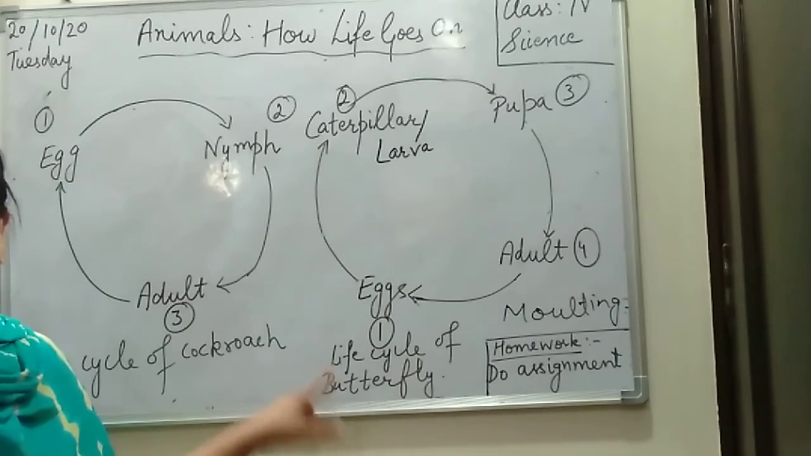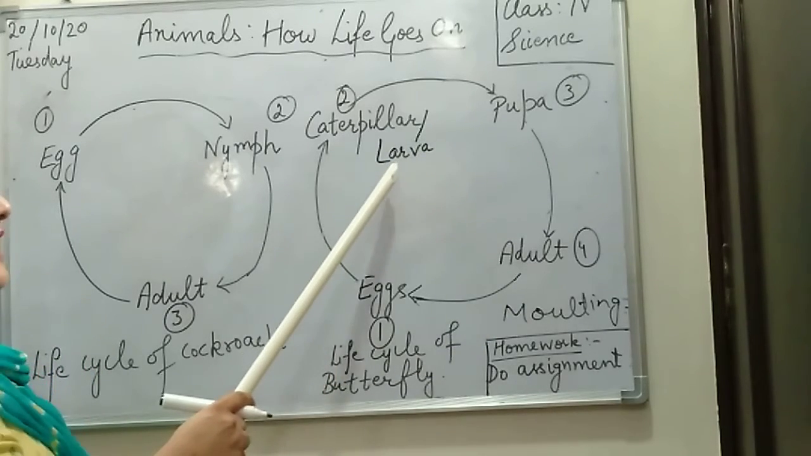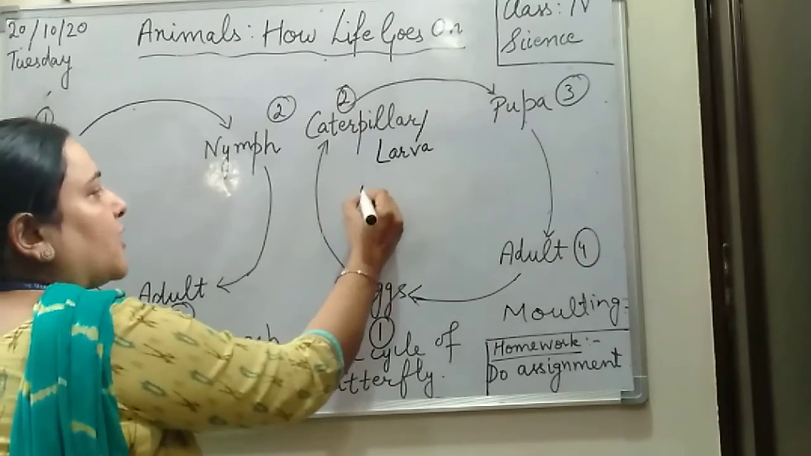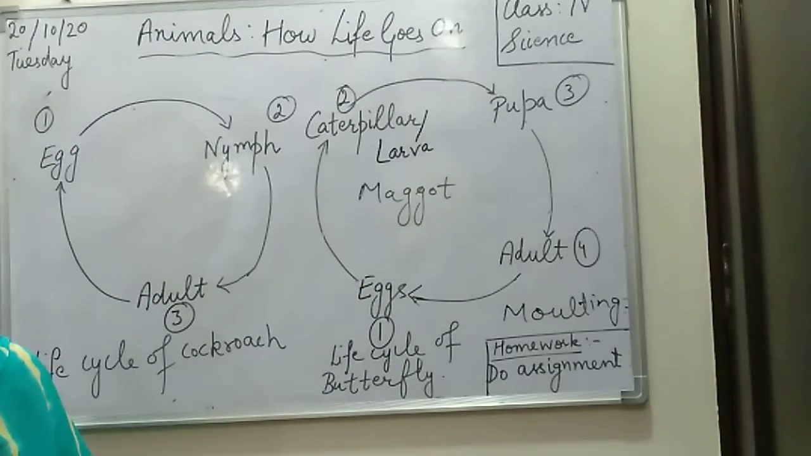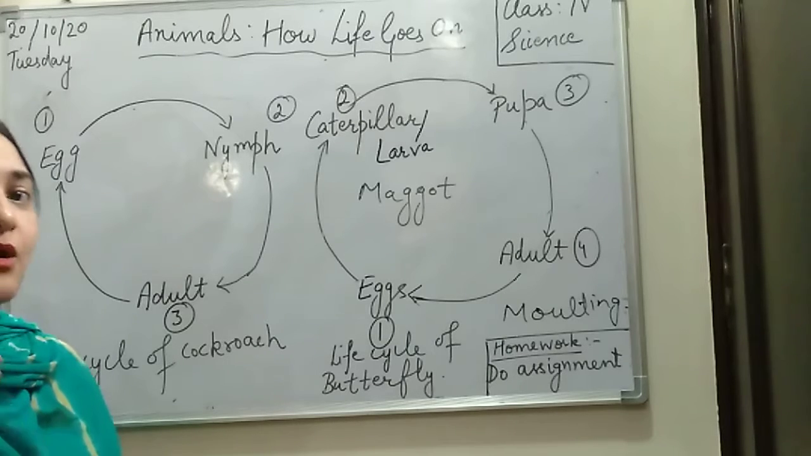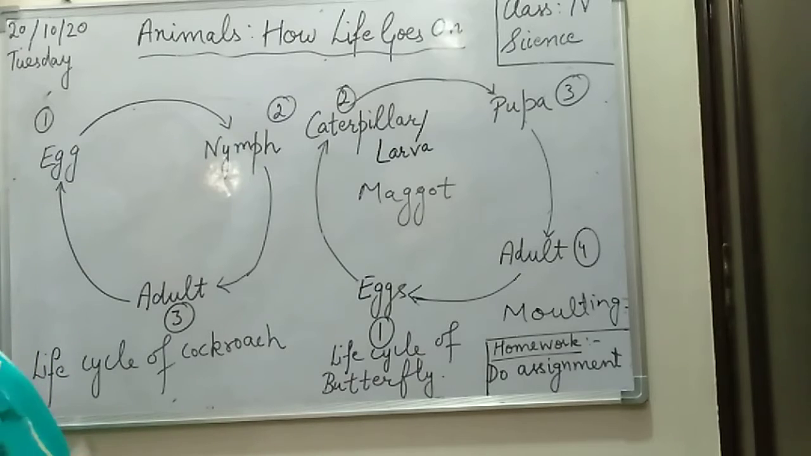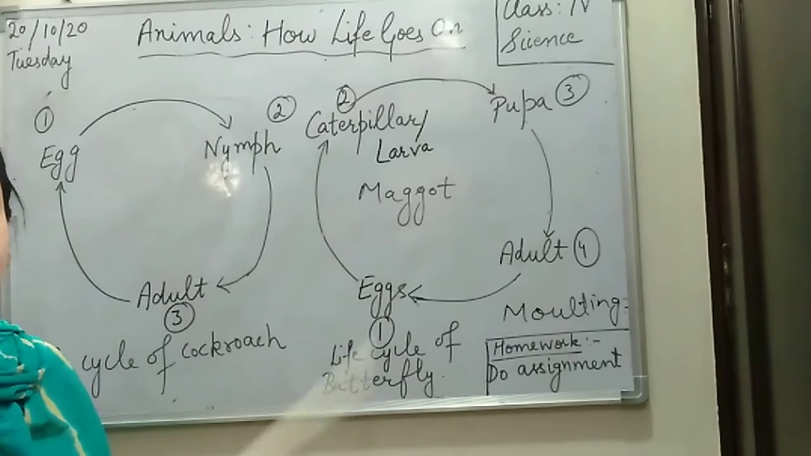If you have a house fly instead of a butterfly, it is the same cycle, but here the larva of the house fly is called maggot. What do we call it? Maggot. M-A-G-G-O-T. It looks like a worm, right? The larva of a butterfly is called caterpillar, and the larva of a housefly is called maggot. The rest of the cycle is the same. I hope it's clear to you.